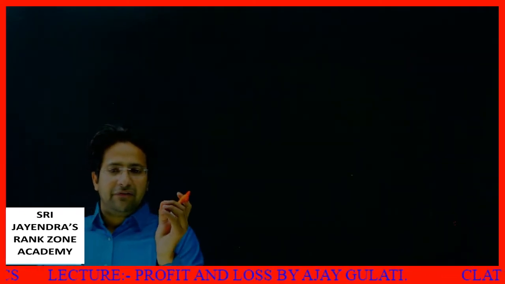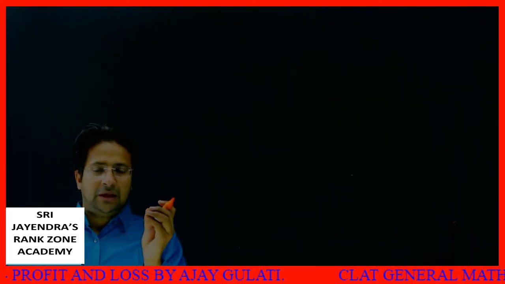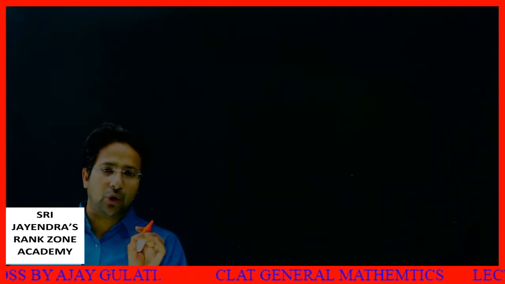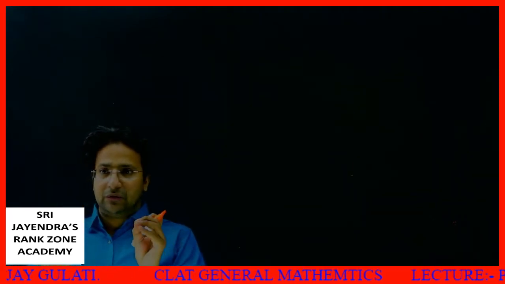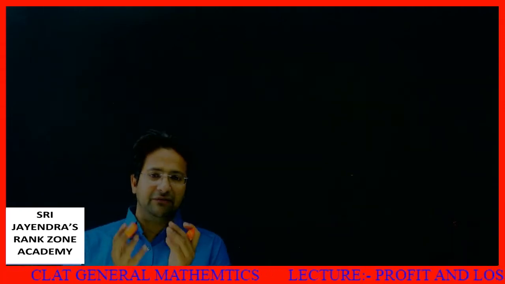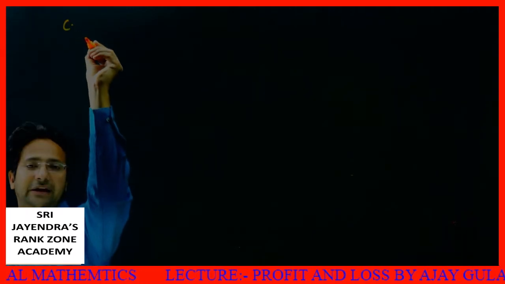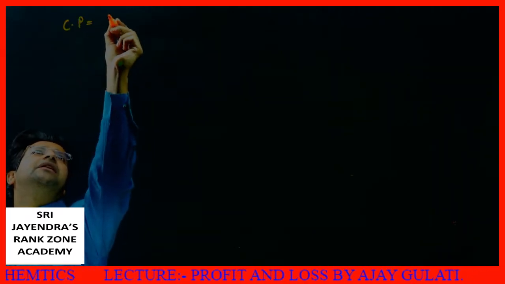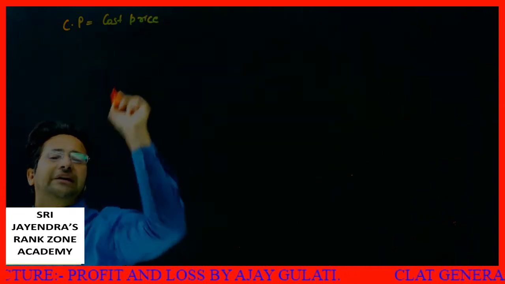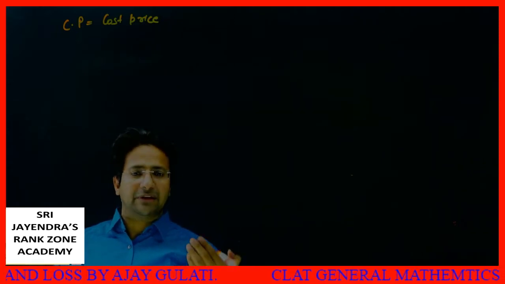See, if I go to a shop and buy something, then the price at which I purchase a thing is called CP, cost price. What is it? It is cost price. The price at which I purchase a thing will be my cost price. So first of all, I'll write CP. CP means cost price.